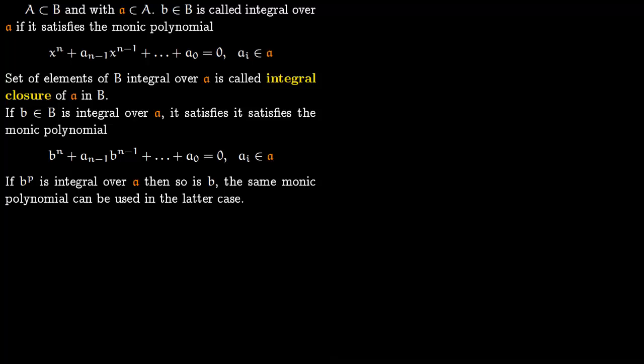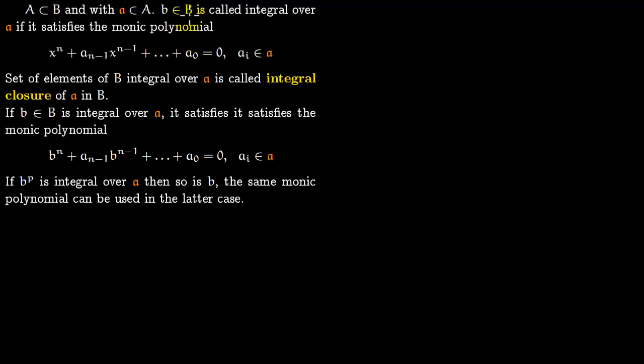In this lecture, we talk about a lemma in which we describe the integral closure of an ideal of a ring. And so let us see this in detail. So say there is a ring A which is contained in ring B, and there is an ideal 𝔞 which lies in this ring A.